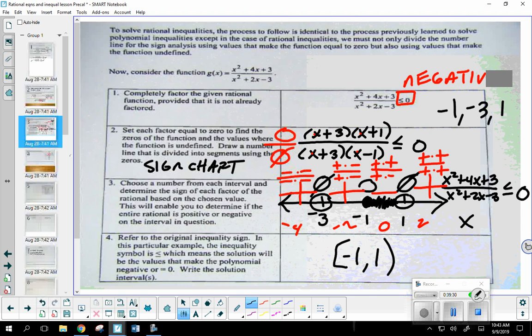Okay. How many people have seen a sign chart before? A few folks. Did they teach that in Algebra 2? Not familiar. Okay. Is it making sense? That's what I want to go ahead and focus on this week. Now, this one took quite a bit of time because I really wanted to make sure you have the connection between what we're doing by hand and what's happening in the graph. What we're going to go ahead and do starting tomorrow, we're just looking at these problems. We're not going to go through the entire process that we just did.